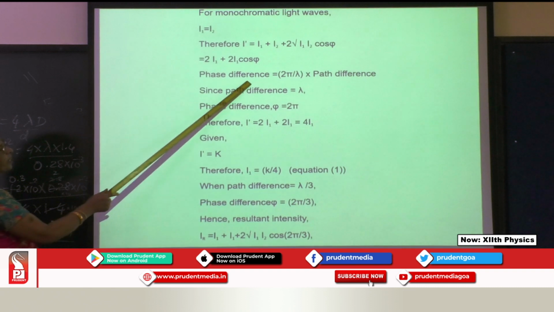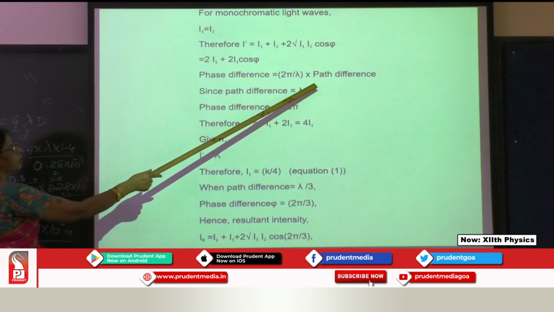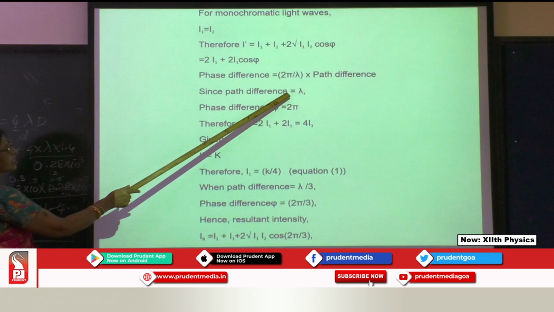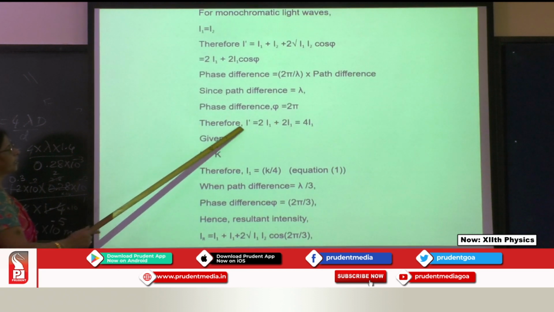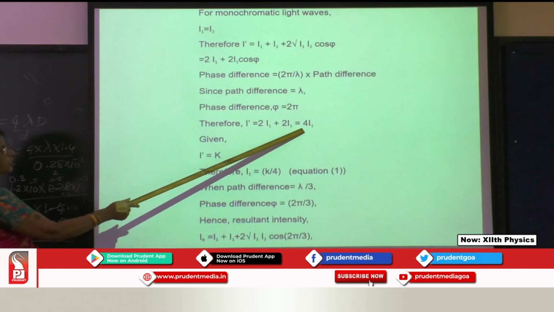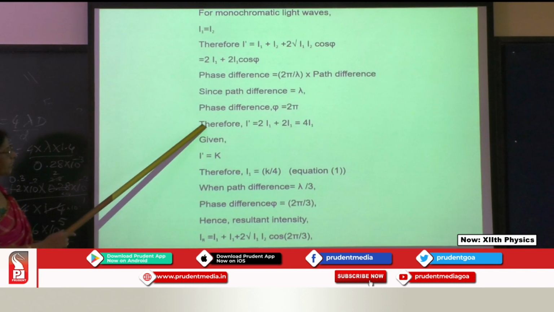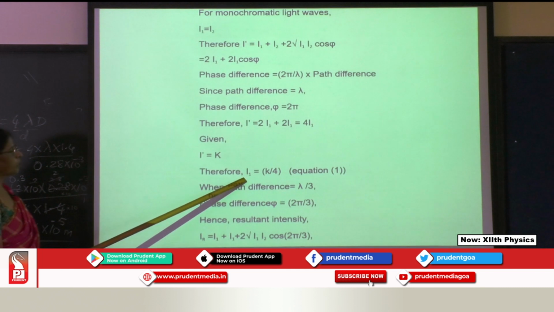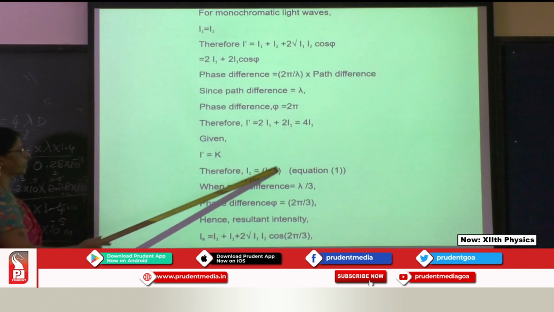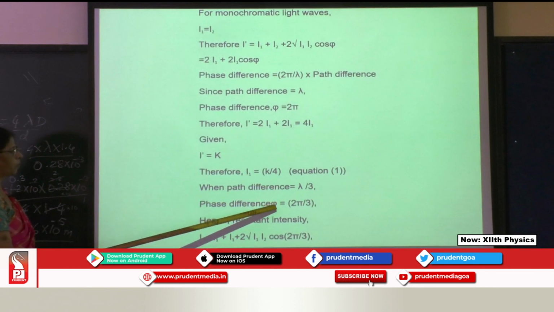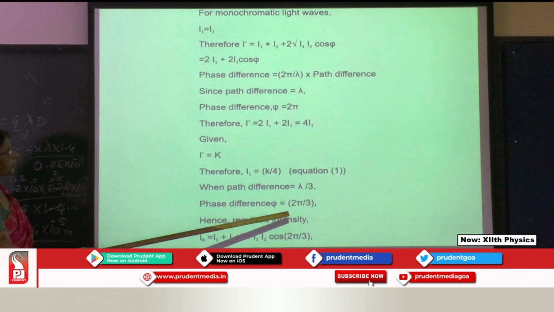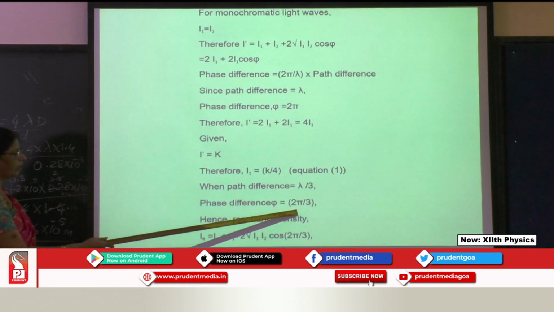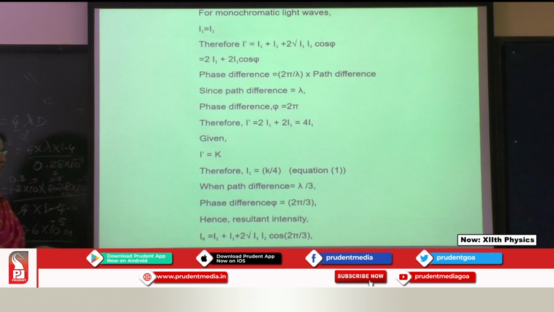And then what is the phase difference? 2 pi by lambda times path difference. Path difference is lambda because between them the phase difference is 2 pi. Then substitute here, we get 4I1. We take I dash as k, therefore I1 is equal to k upon 4. So when path difference is lambda by 3, the phase difference is 2 pi by 3. We substitute here and the resultant intensity is over here.